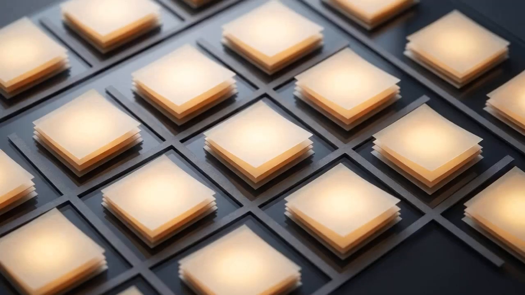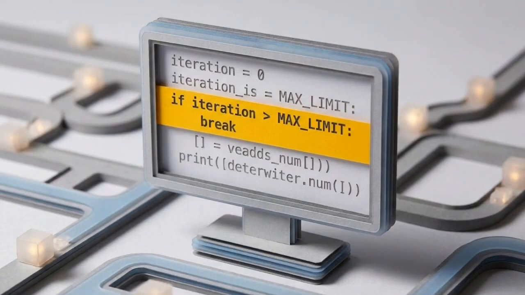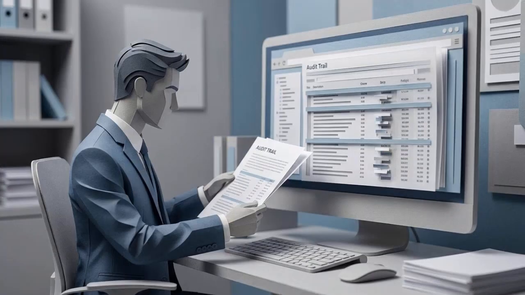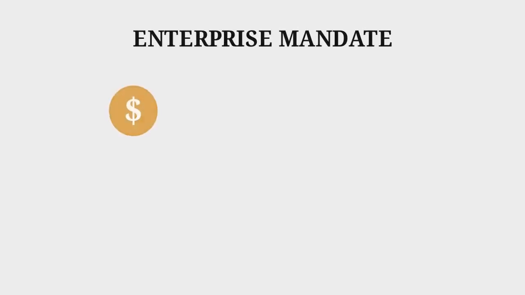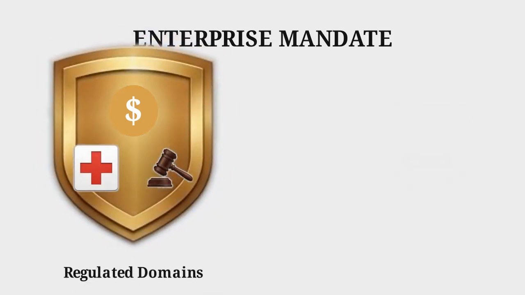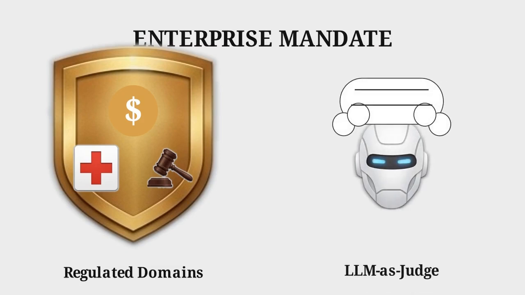By implementing a structured scratchpad, enforcing hard stop conditions, and relying on deterministic validation, you transform a fragile, experimental loop into a robust architecture capable of operating in heavily regulated enterprise environments. In the enterprise, the constraints are tighter. If an agent's output affects financial transactions, healthcare data, or legal status, regulatory compliance is non-negotiable. You cannot rely on an LLM as judge for factual correctness.